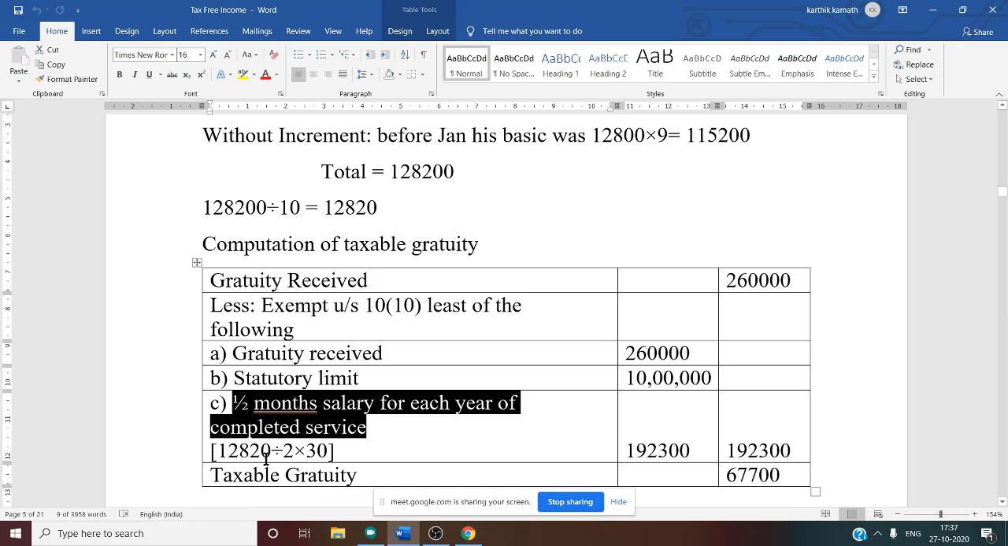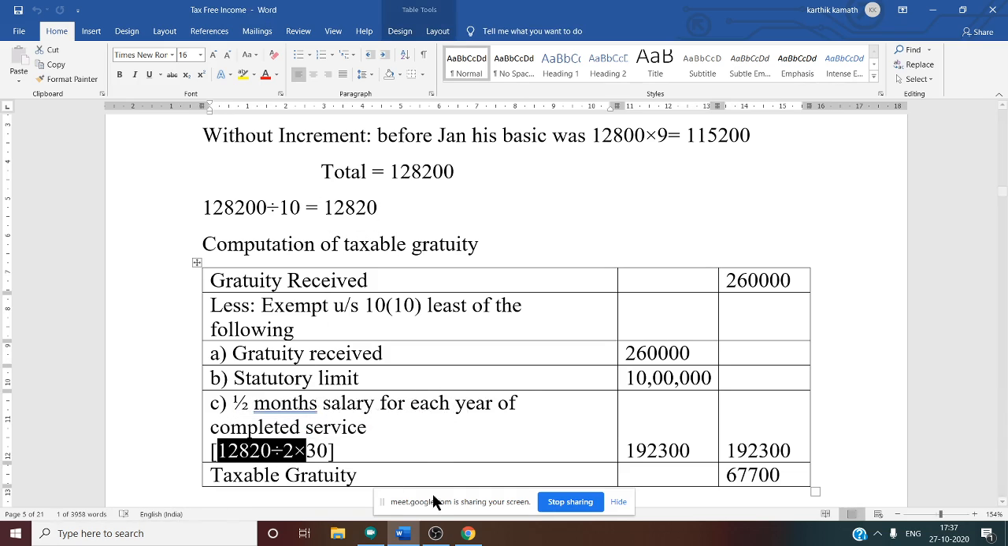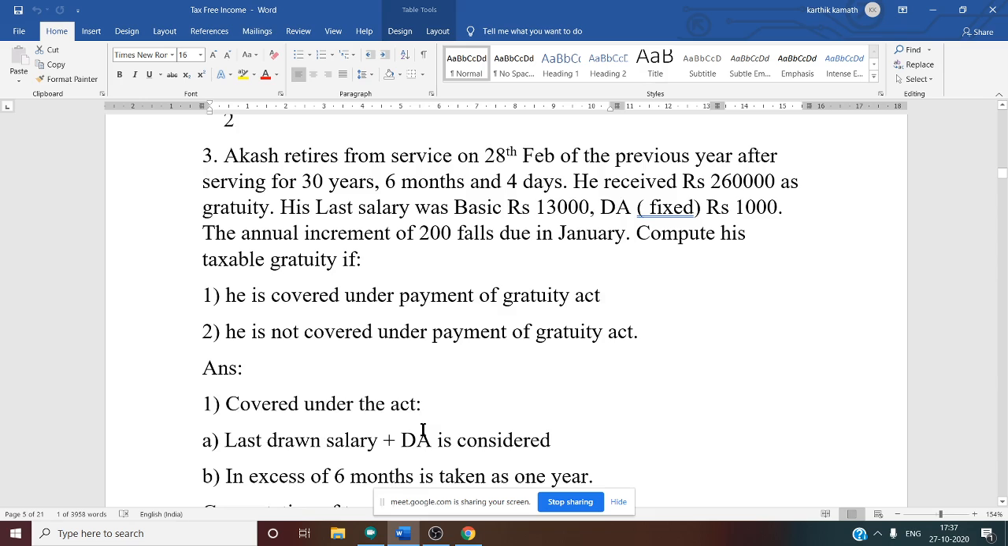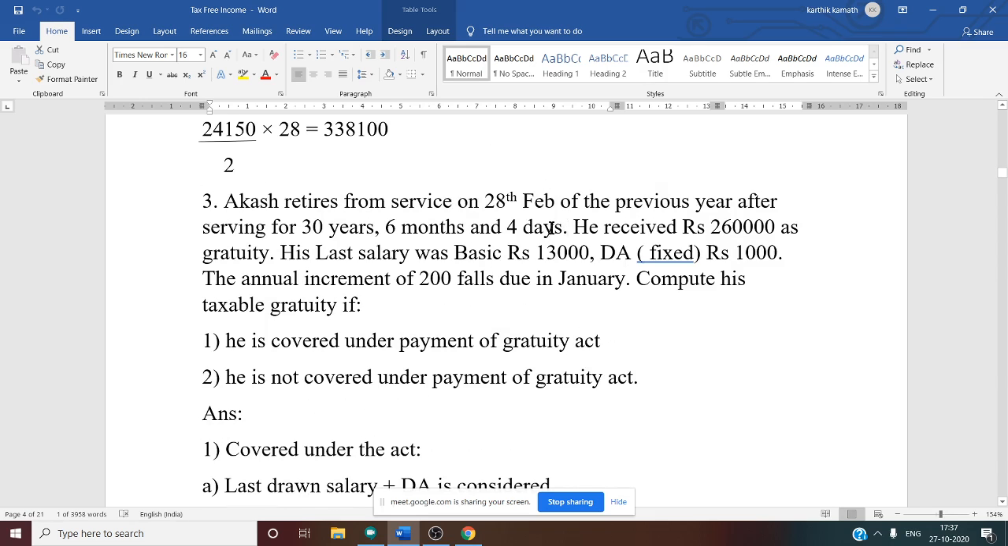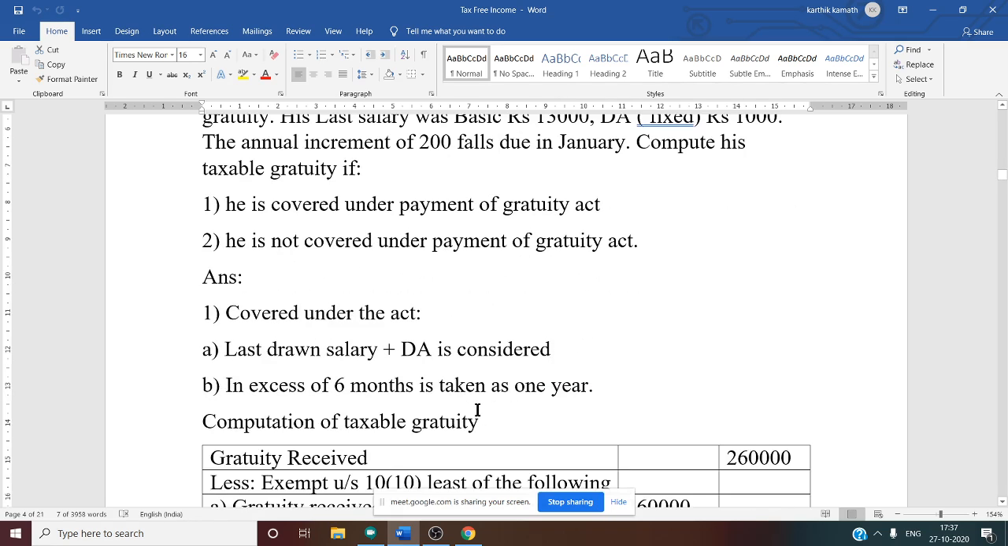So now how to get the half month salary? We got the average salary of the last 10 months, that is 12,820, divided by 2. Then you multiply by 30. Why 30? Just see this: 30 years, 6 months, 4 days. The 6 months, 4 days are excluded in the second case, so only 30. In the first case, it is included. That is why 31. So there is a difference.